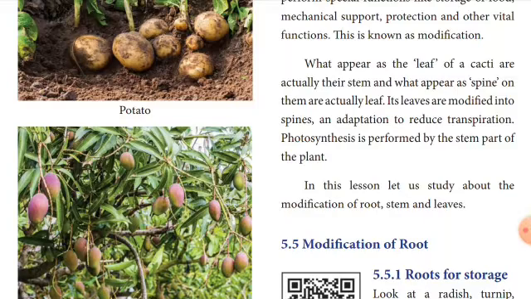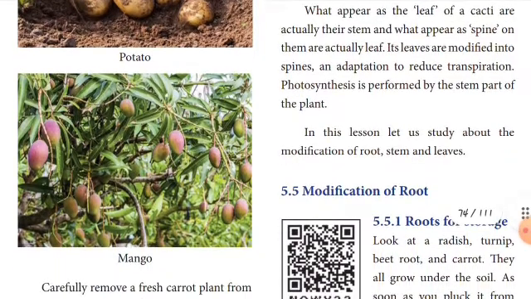Here the leaves are modified into spines, an adaptation to reduce transpiration. That's very important. And photosynthesis is performed by the stem part of the plant. This is clear, children? Yeah. So in this lesson we are going to study the modification of root, stem and leaves.